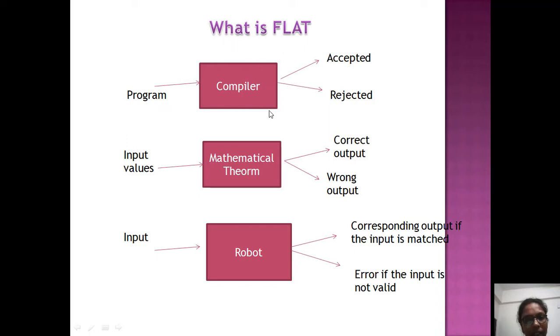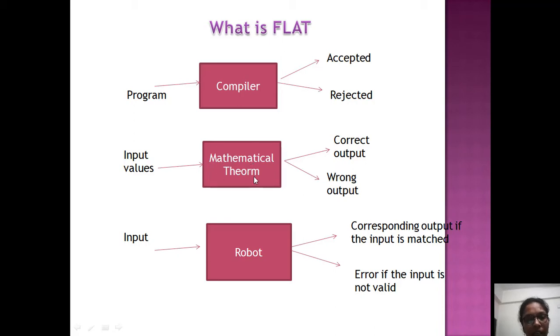In the same way, we can apply automata theory to mathematical theorems also. How will it solve them? We give some input values, and it applies the theorem to the input values and generates the correct output. Sometimes we may get a wrong output if the theorem is not correct, or if the input itself is not correct.